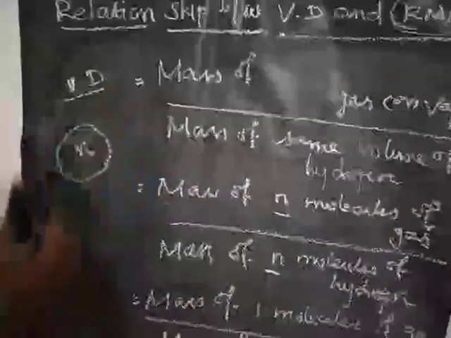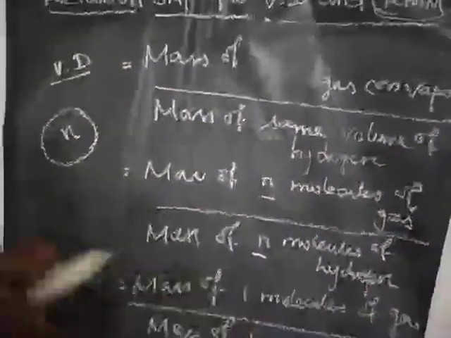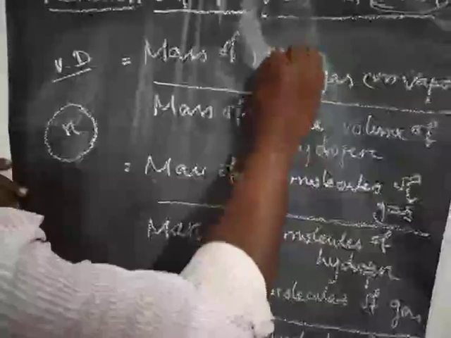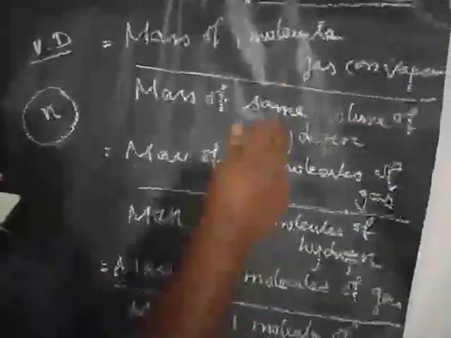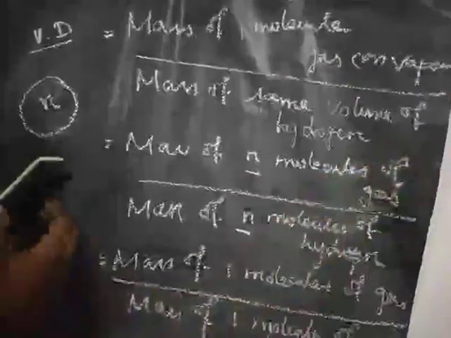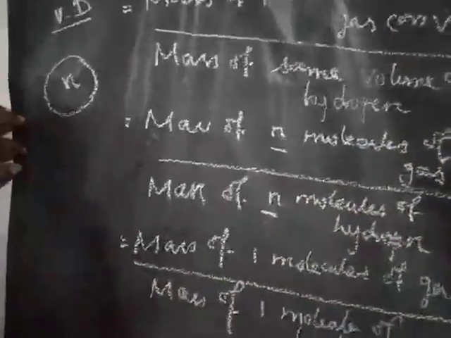Okay, so here next, mass of 1 molecule of gas or vapor divided by mass of 1 molecule of hydrogen.